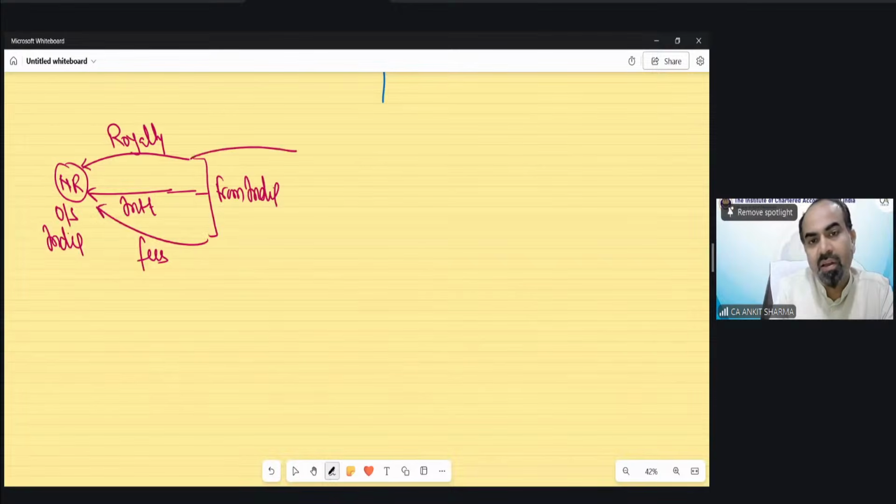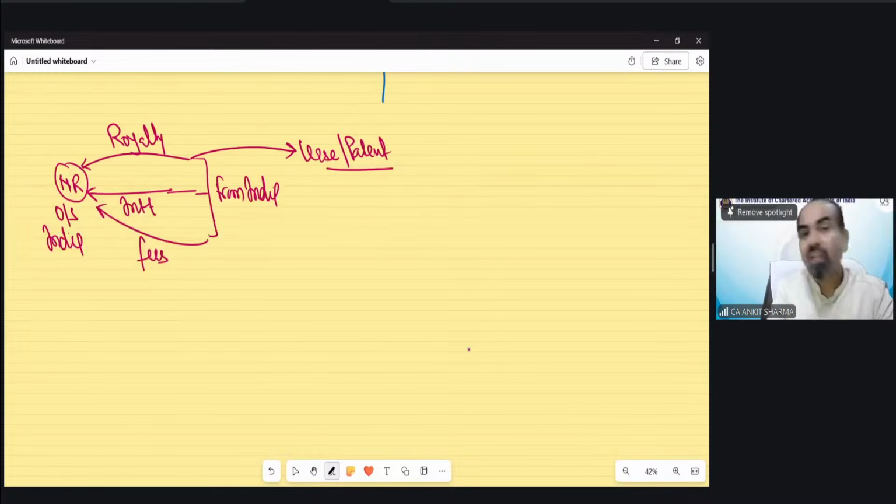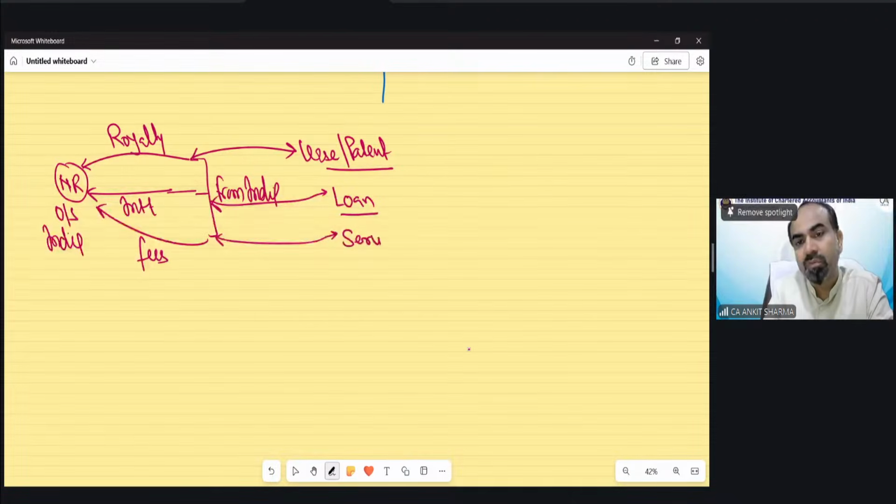Technically, the basis of paying royalty must be that he has provided some kind of lease or patent, against which he is receiving the royalty outside India. For interest, he must have provided some kind of loan in India, against which he is receiving interest as income. And if you are receiving fees, that means you have provided some kind of service, whether technical or professional, against which you are receiving fees from India.